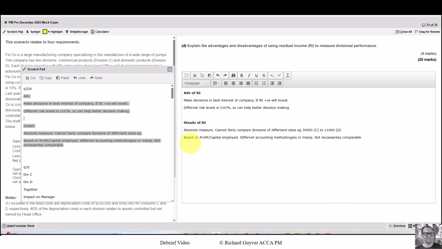And another disadvantage is it's based on a measurement of profit and a measurement of capital employed, and different accounting methodologies or manipulation can occur, so therefore we may not be able to compare readily.